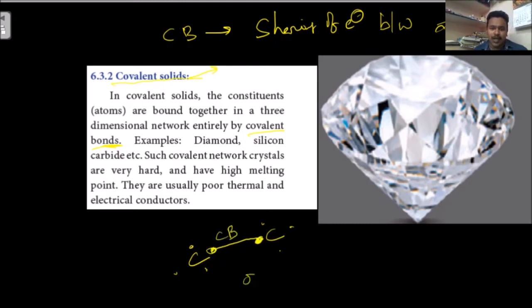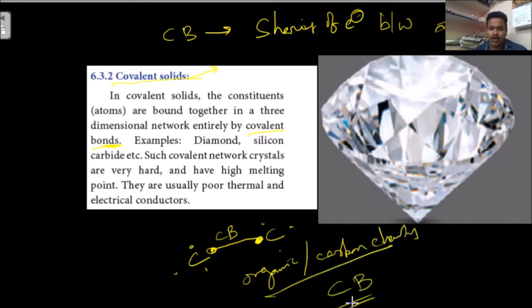So mostly in organic chemistry, otherwise carbon chemistry, all the bonds are covalent bonds. Covalent bond is formed by sharing of electrons. These are also strong bonds.